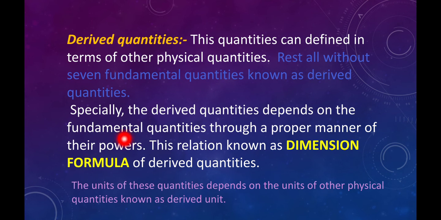This relation is known as the dimension formula. So dimension is the relation between a derived quantity and some fundamental quantities in a proper manner.